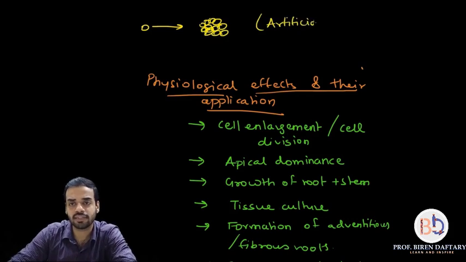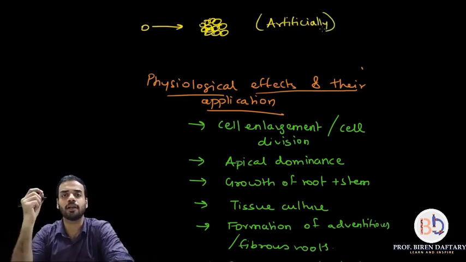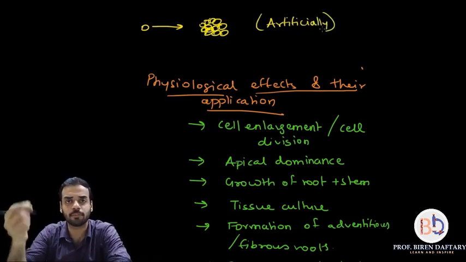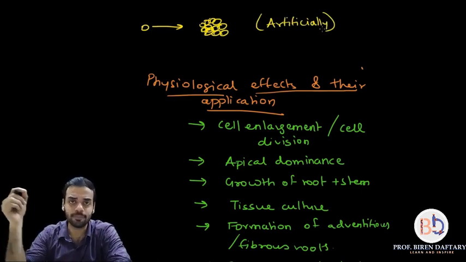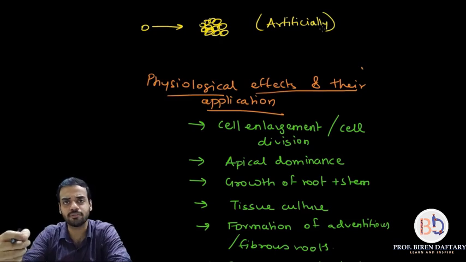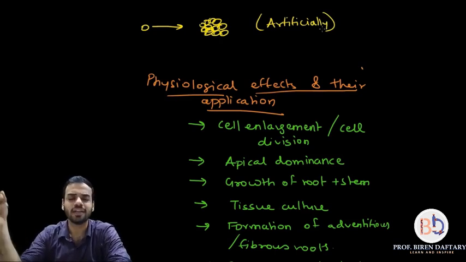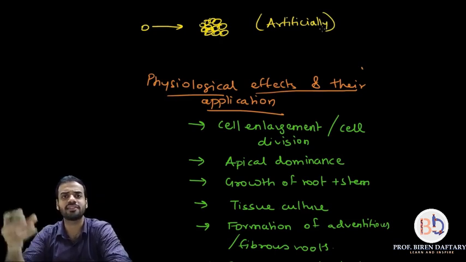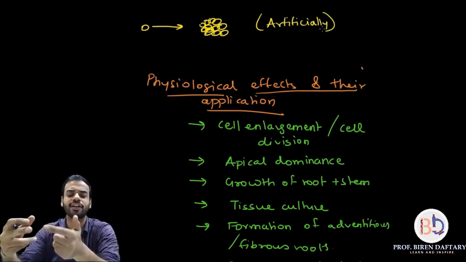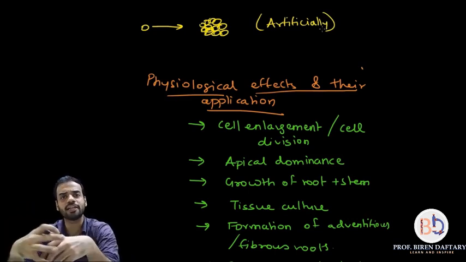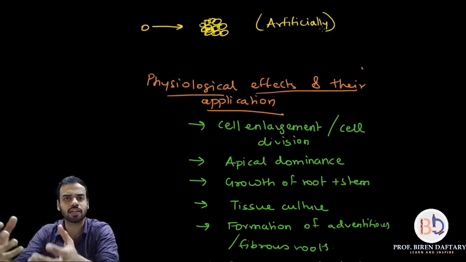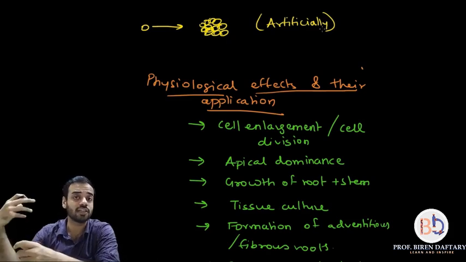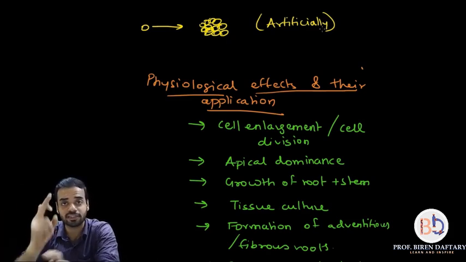Just imagine that you have a single plant cell, and you want to form an entire plant from it. If I take that single cell and keep it in an artificial medium, and give it enough food, nutrients, and gases which the cell requires to divide, then that cell will begin to divide and form a multicellular structure. It will form a tissue, then an organ, and finally an entire plant will grow. So artificially I am producing a plant from a single cell.